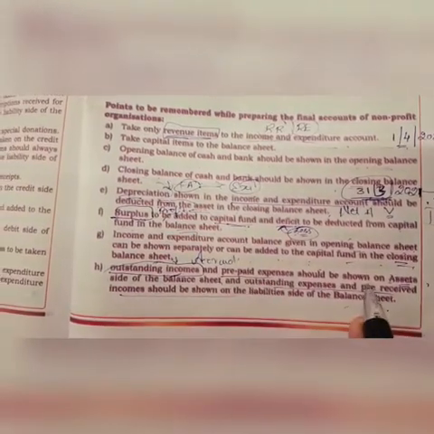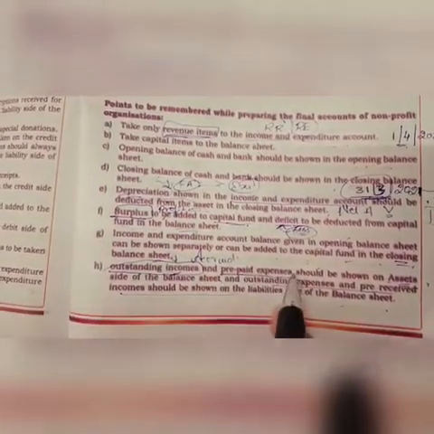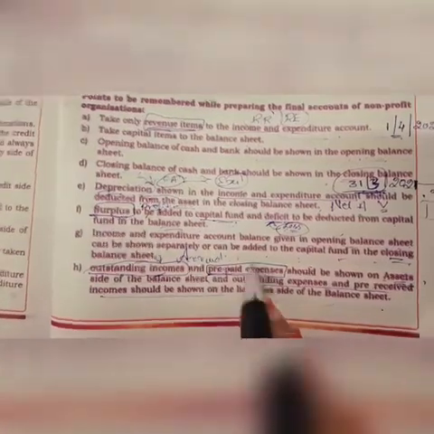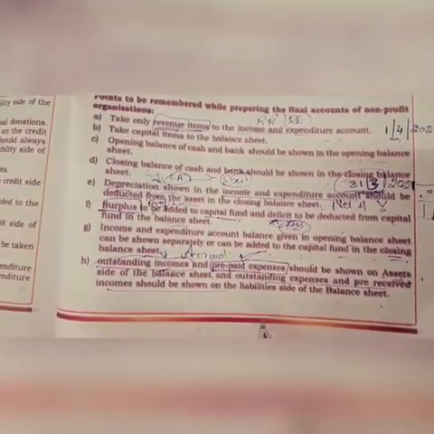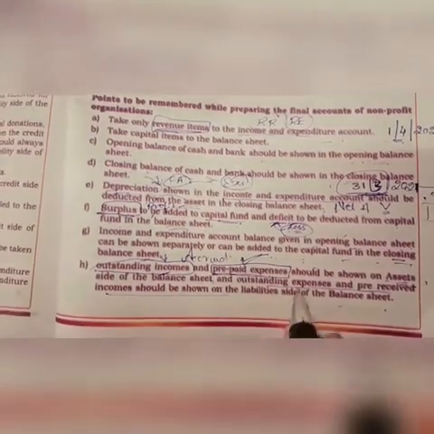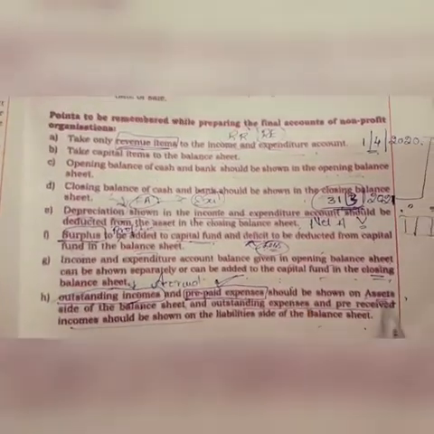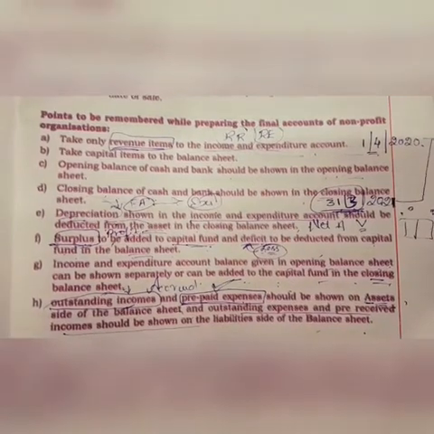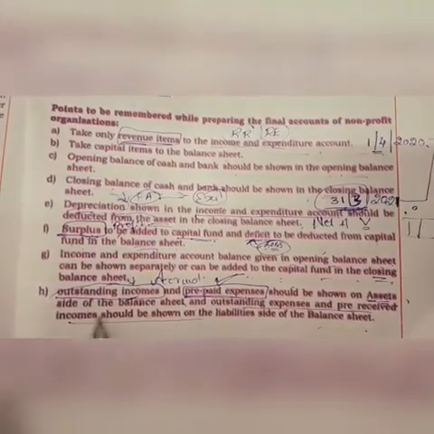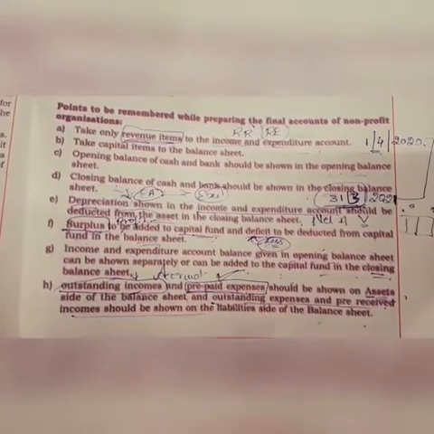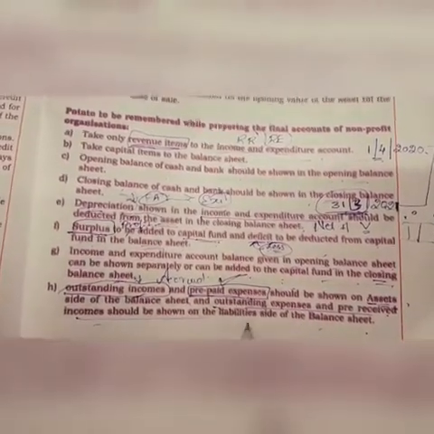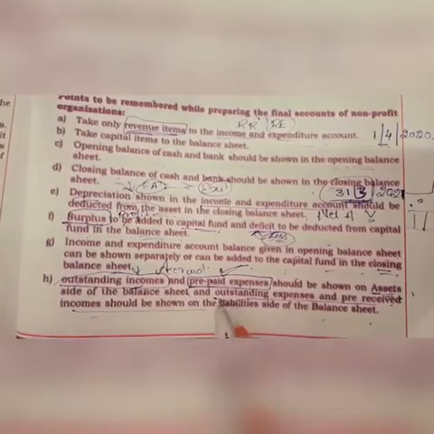Prepaid expenses should be shown on the asset side. Prepaid expenses are also the amount of expenses which is paid in advance. The amount of expenses paid in advance will be savings for the next year. So that amount is considered as an asset of the organization and is taken on the asset side of the balance sheet. Outstanding expenses and pre-received income should be shown on the liability side of the balance sheet.